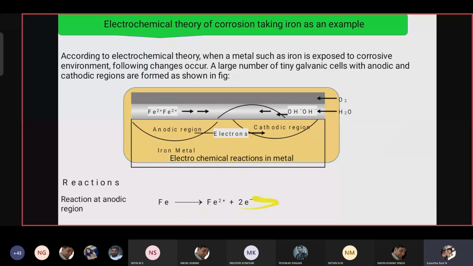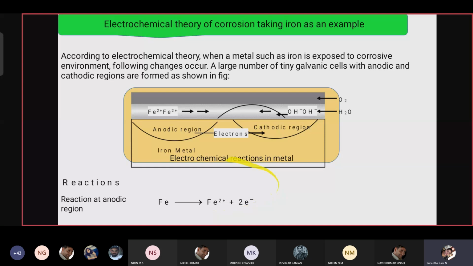This is the standard anode reaction: Fe gives Fe2+ plus 2e minus, the electrons we are giving. This is the anodic reaction.